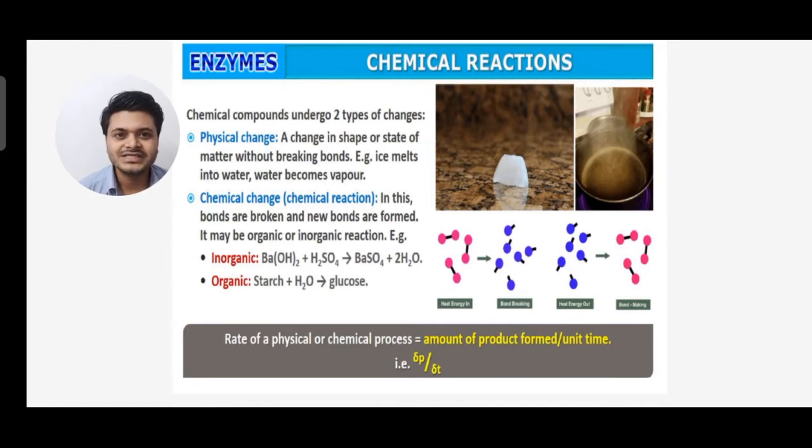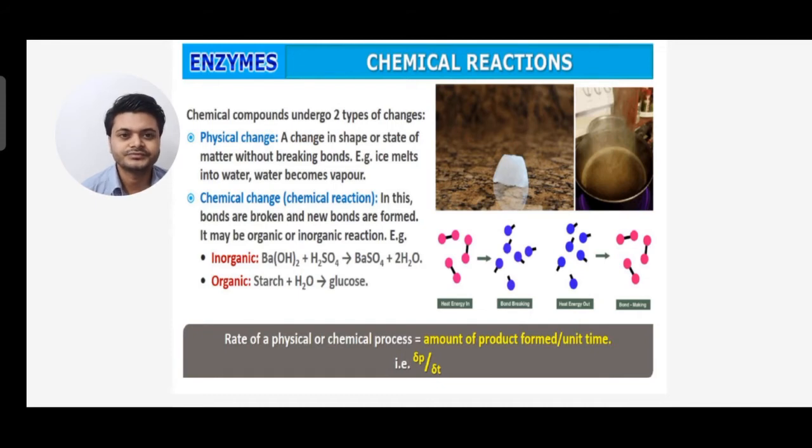Now coming to chemical change, what is a chemical reaction? In this, the bonds are broken and new bonds are formed, and it may be organic or inorganic. Example, for inorganic, you can see barium hydroxide plus sulfuric acid gives barium sulfate plus water. For organic, you can see starch plus water gives glucose.